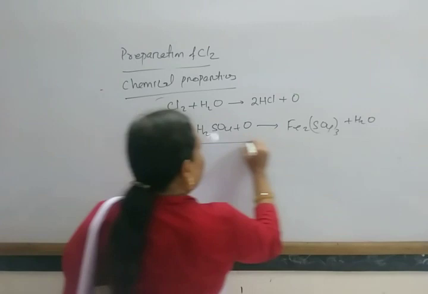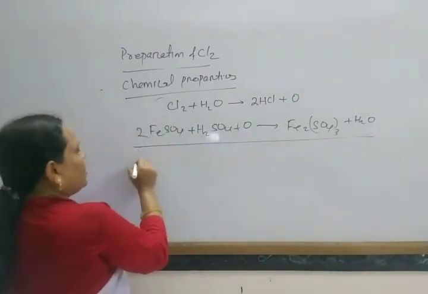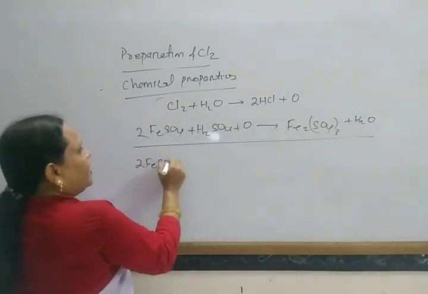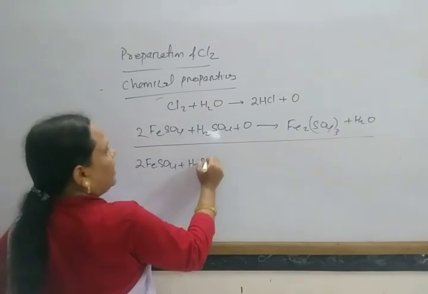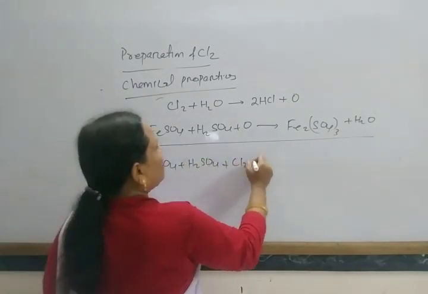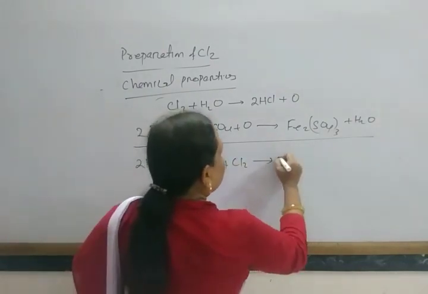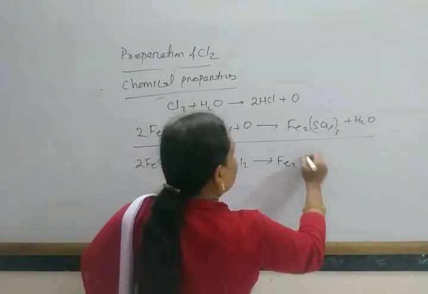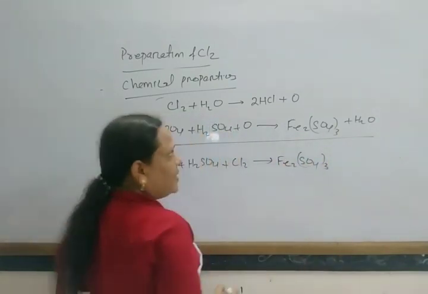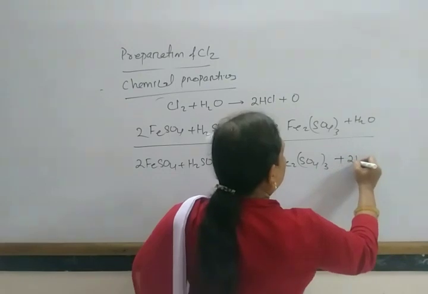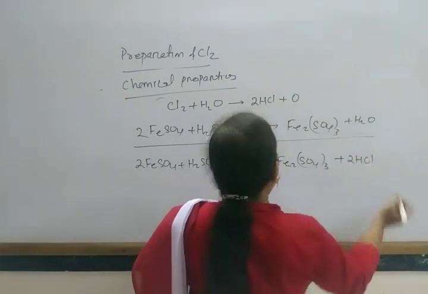So the overall reaction is 2FeSO4 plus H2SO4 plus Cl2 gives Fe2(SO4)3, ferric sulfate, plus 2HCl.